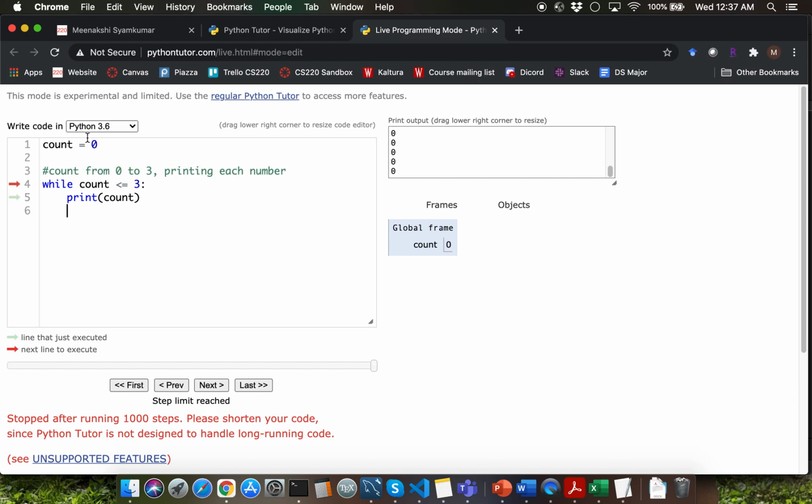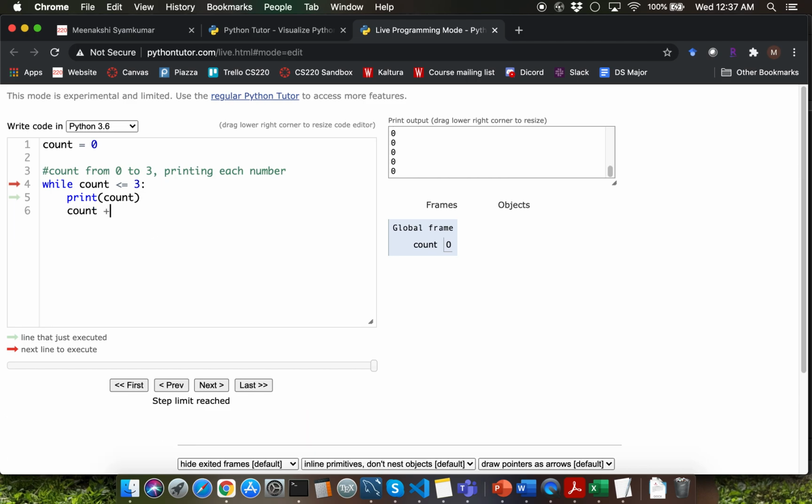Since we start at 0 and we want to go from 0 to 3, we want to increment the loop condition variable count by 1, correct? So I'm going to do that by saying count plus equal to 1. I'm using the syntactic sugar plus-equal-to shortcut. Observe that now we are getting the display output as 0, 1, 2, 3 here. Let's step through this particular program from the beginning.